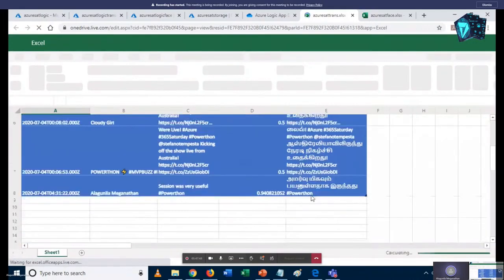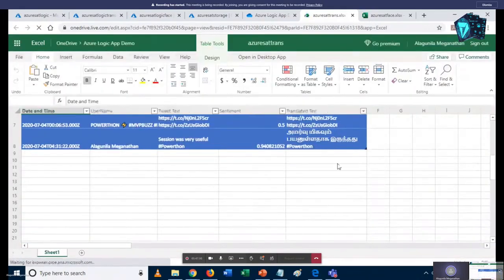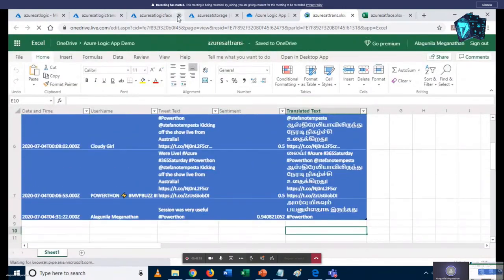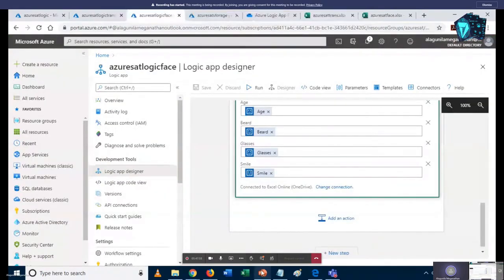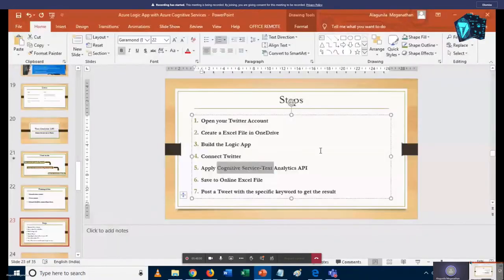Yes. So I hope now you are able to understand how we could use a logic app. This is our output. So now you can understand how we could use the logic app and cognitive services in the logic app for solving real-time problems. Hope now you can understand that.